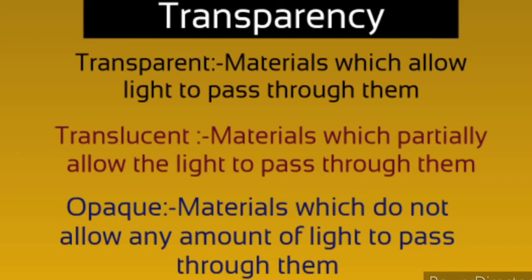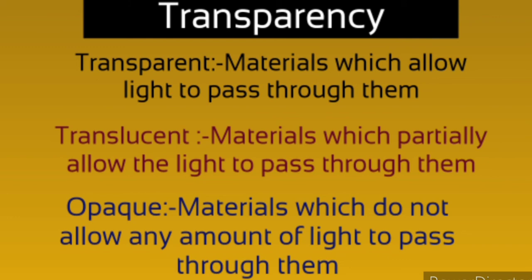The last class of classification that we have is on the basis of transparency. On the basis of transparency, materials are again of three types. First is the transparent material. Transparent materials are those which allow light to pass through them, that means the see-through materials. Translucent materials are the ones which partially allow light to pass through them.